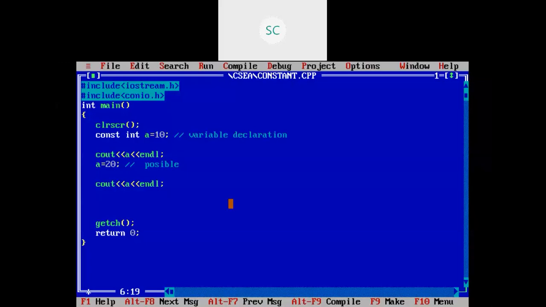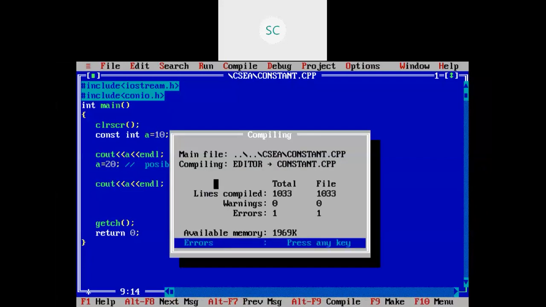Is it possible now? a is not a variable, it is a constant now. If it is a constant, it is not possible. Consider that I'm thinking it is possible. Let's see whether it will be possible or not. I'm going to compile this one, Alt+F9. Now you are able to see one error. I'm trying to change the constant value, but here it is showing one error. Which error is it? Just press Enter.